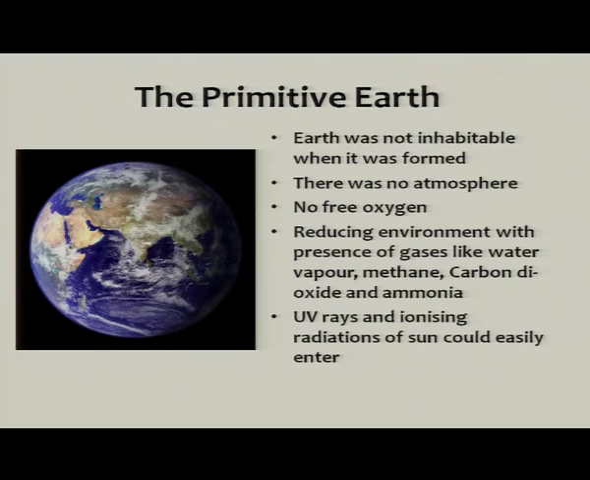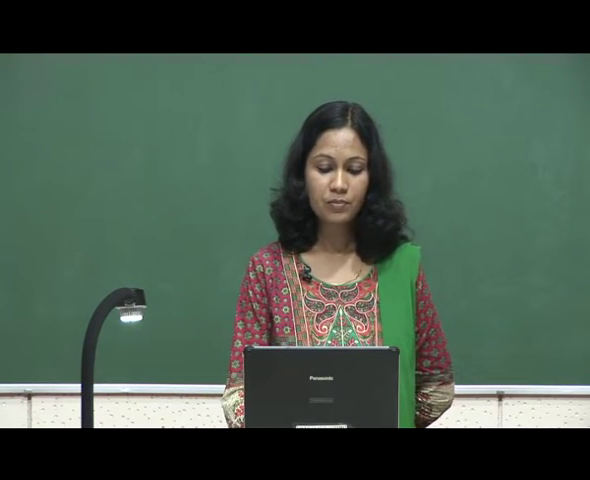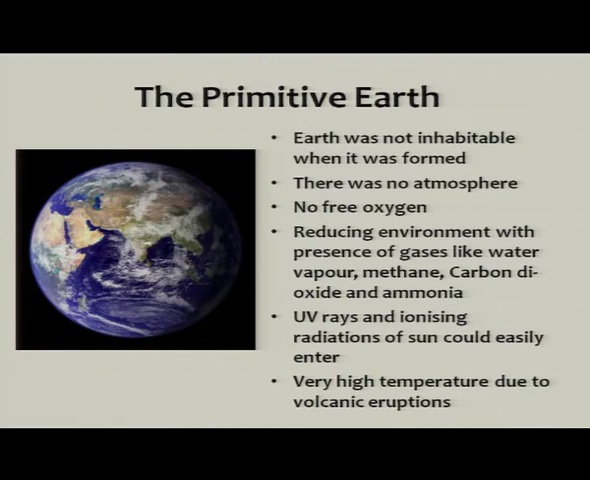Moreover, ultraviolet rays could easily penetrate into the surface of the earth. We know that ultraviolet rays are so much harmful for us. The ultraviolet rays are the radiations of the sun which can cause skin cancer and can damage aquatic organisms and plants. So, these UV rays could easily enter into the earth's surface. Then the temperature was very high and there were volcanic eruptions, lightning, electrical discharges. All these conditions were very much prevalent on the primitive earth. It is unimaginable for us to think that the earth could sustain any kind of life form at that time.